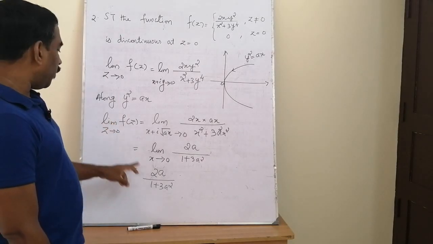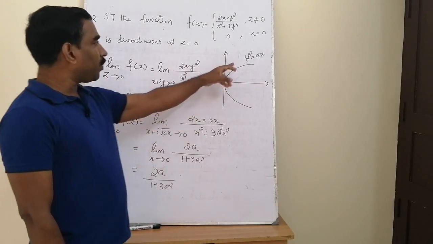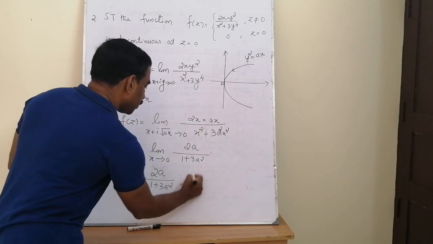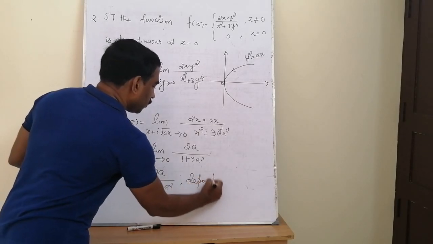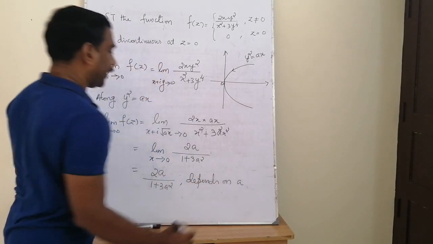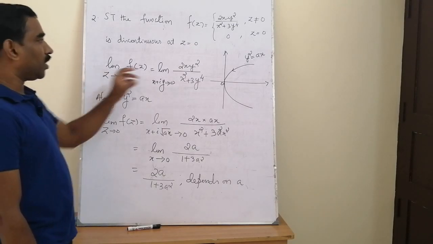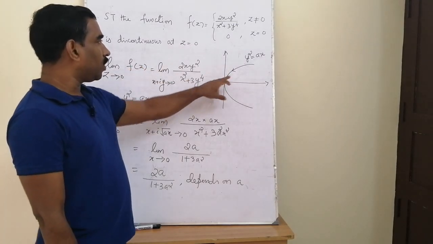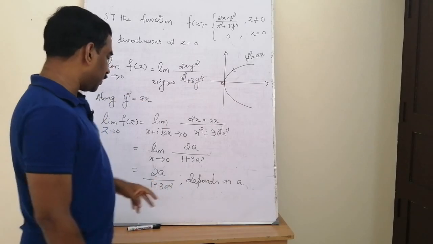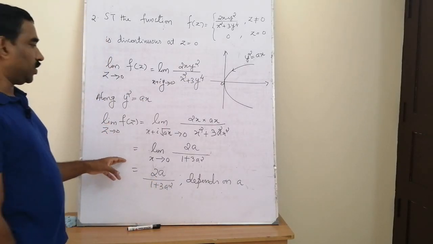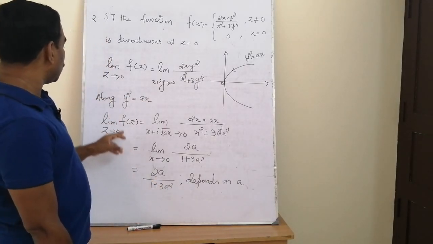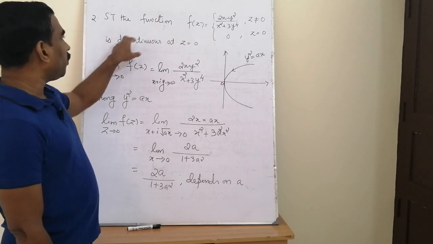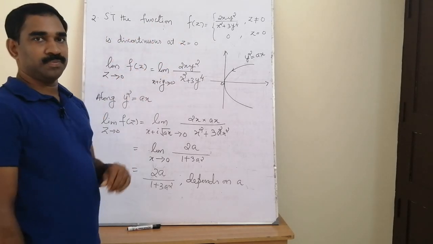That is, the value of the limit depends on the focal length of the parabola. So this depends on a, hence the limit cannot exist if we are approaching 0 along a parabolic path like this. Hence the limit does not exist. Since the limit does not exist, we can say that the function cannot be continuous at z equal to 0.